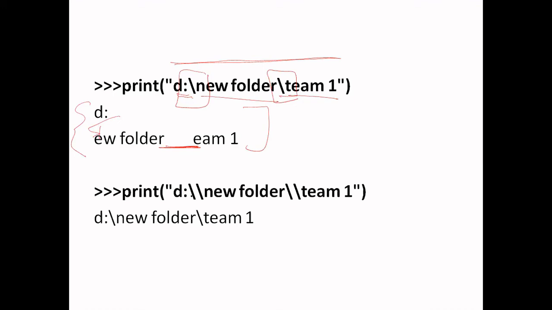We can use the double slash. This slash will work as a backslash character and it will skip the \n character, and here it will skip the \t character. This is called escape sequences.